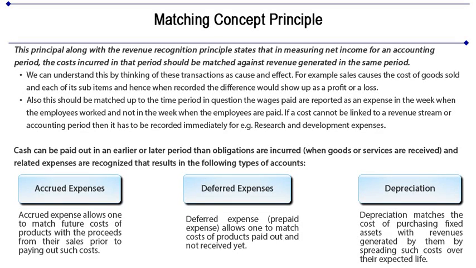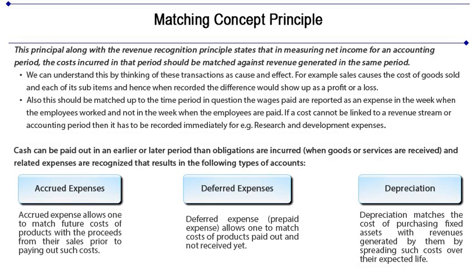Also, this should be matched up to the time period in question. The wages paid are reported as an expense in the week when the employees work and not in the week when the employees are paid. So if a cost cannot be linked to a revenue stream or accounting period, then it has to be recorded immediately. For example, research and development expenses, which take years to recuperate, are expensed immediately.